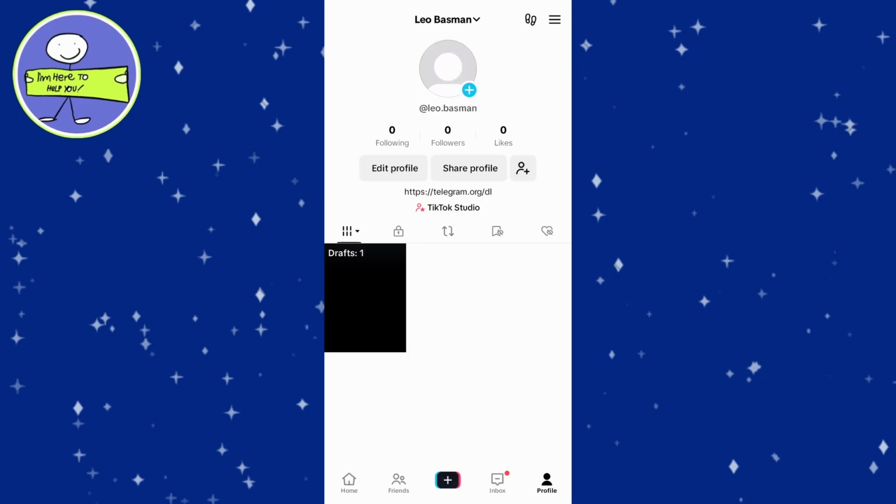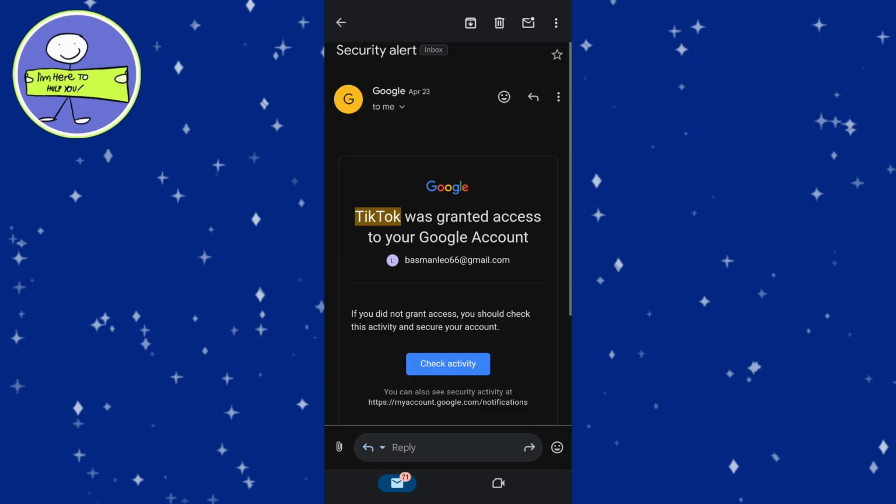The second method is by using email. Launch the email app you used to sign up for TikTok. In the search bar, type the sender address tiktok.com.